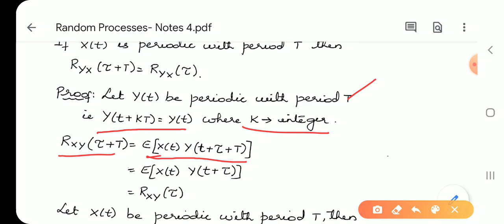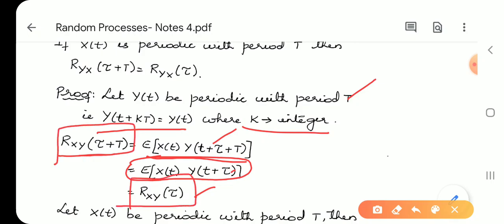Since y is periodic, tau plus t again becomes tau here. So y of t plus tau. By the definition of cross correlation, E of x(t) into y(t plus tau) is nothing but Rxy of tau. Hence we have shown that if y is periodic, Rxy of tau plus T is again Rxy of tau.